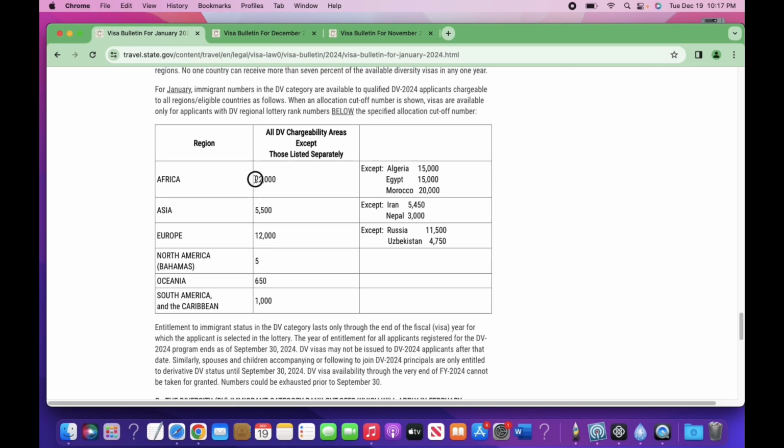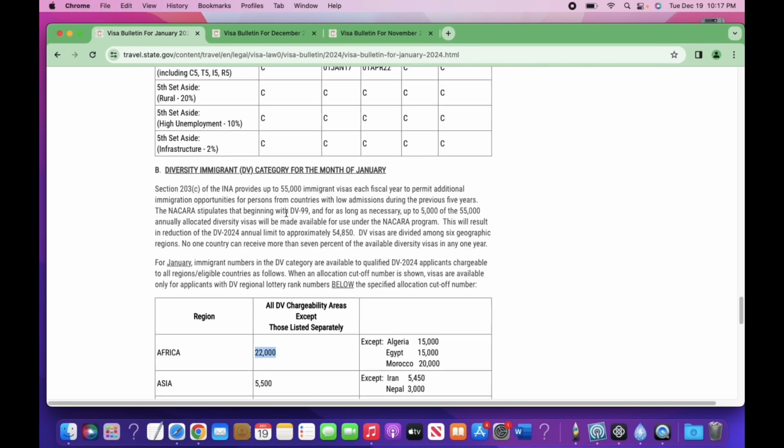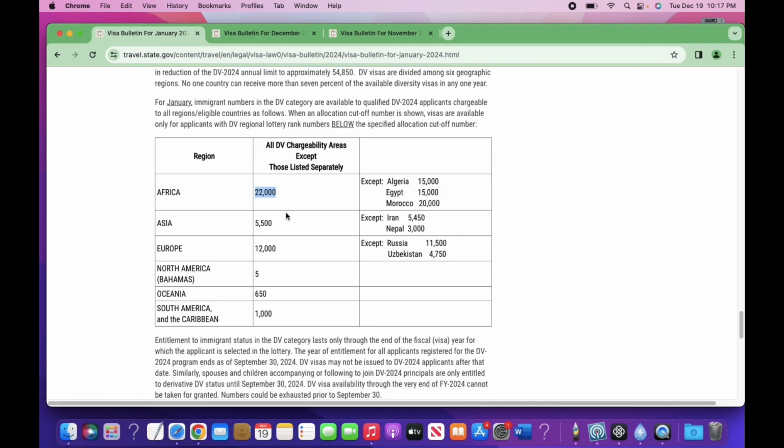In Africa, they went all the way to 22,000 in January. So that was a big spike. Remember, from the previous one, it was 11,000 in December. So they went another 11,000 to 22,000. And they did another like 5,000 for Algeria and Egypt and Morocco. Wow, Morocco is at 20,000. That is in January. So that is really good when you consider what they had in November.